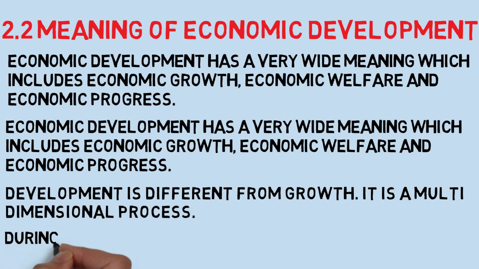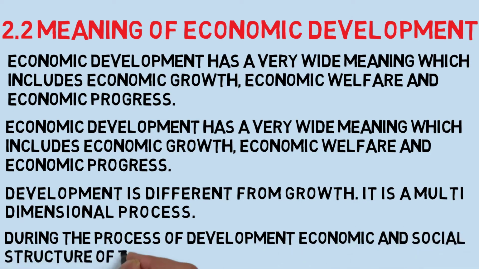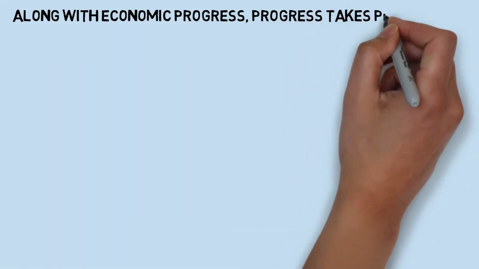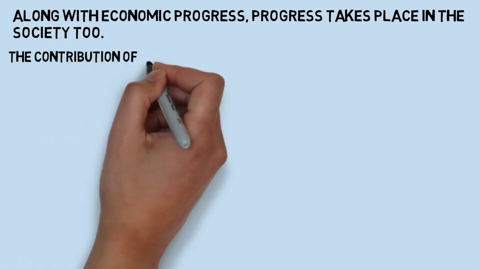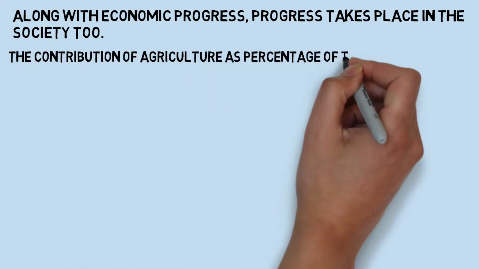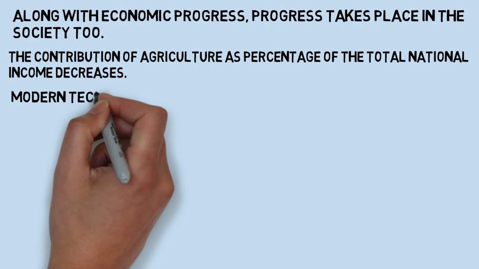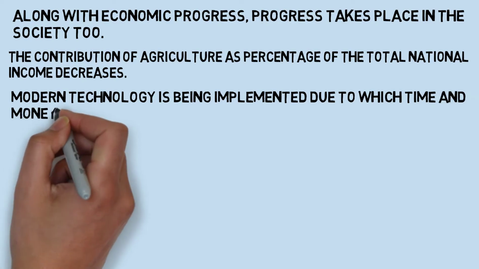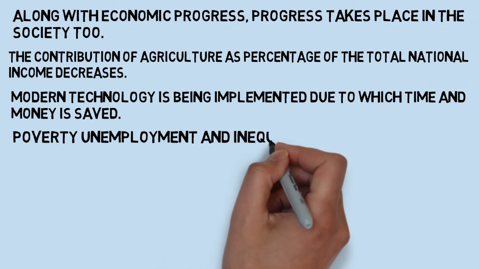Number 2. Economic development is a multi-dimensional process. Number 3. In economic development, modern technology is used to save time and money. Along with economic progress, progress takes place in the society too. The contribution of agriculture as a percentage of the total national income decreases. Modern technology is being implemented due to which time and money is saved. Poverty, unemployment, and inequalities fall due to such systematic changes.